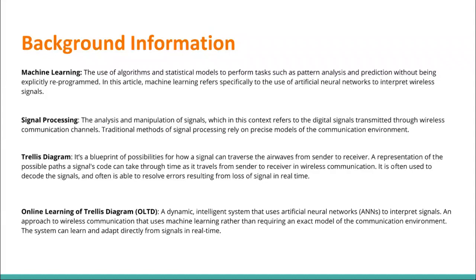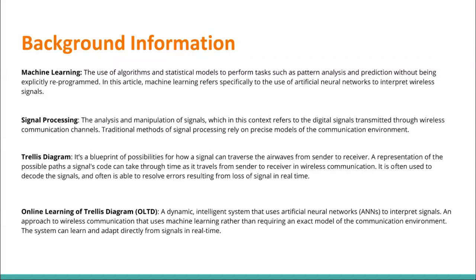A trellis diagram is that model. It is a blueprint of possibilities for how a signal can traverse the airwaves from sender to receiver. It is a representation of the possible paths that a signal's code can take through time as it travels from sender to receiver in wireless communication. It is often used to decode the signals and resolve the errors that result from this loss of signal in real time.